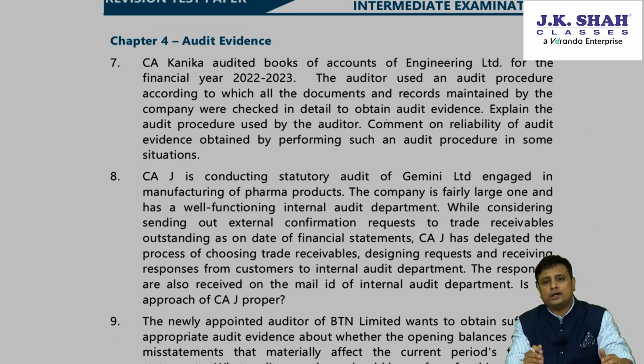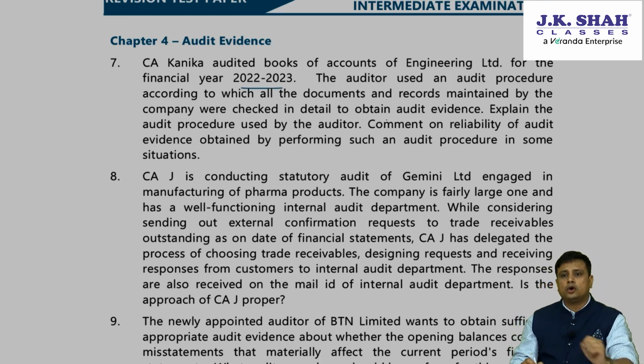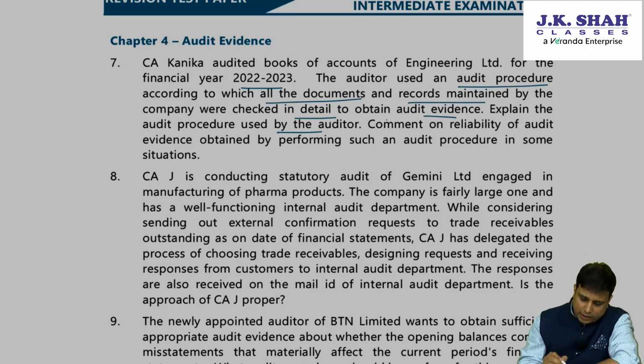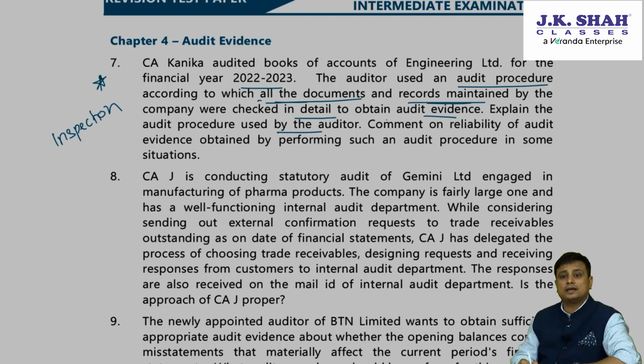CA Kanika audited the books of accounts of Engineering Limited for the financial year 22-23. The auditor used an audit procedure according to which all the documents and records maintained by the company were checked in detail to obtain evidence. Explain the audit procedure used by the auditor. So which procedure have they applied? What they have done is inspection. The procedure where we check all the documents related to the records is nothing but inspection.